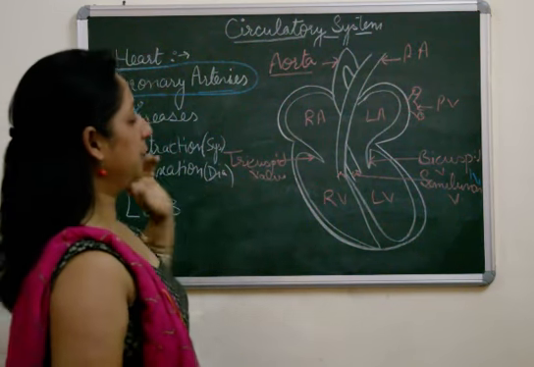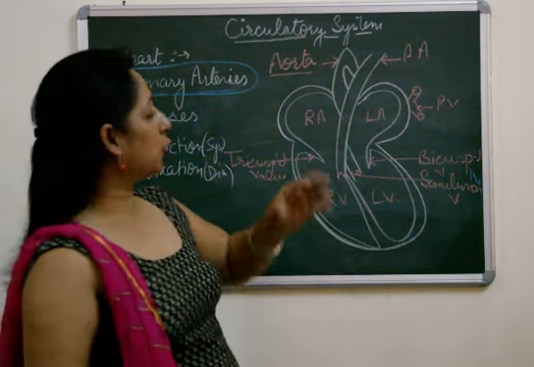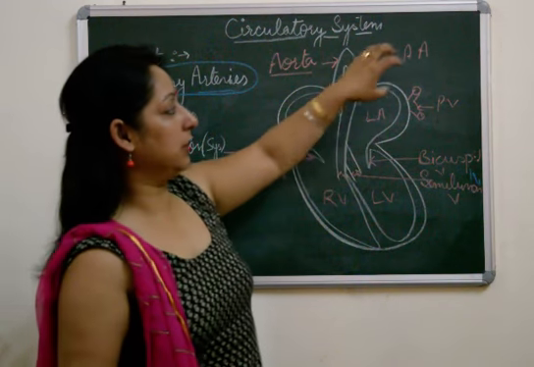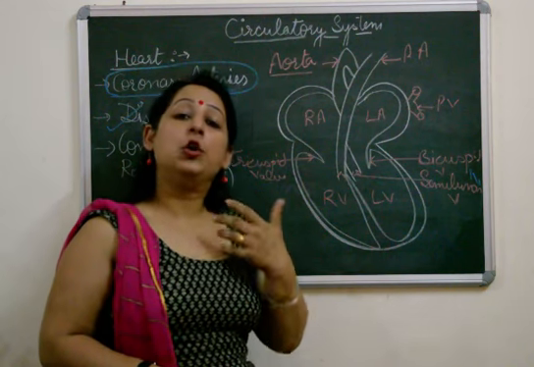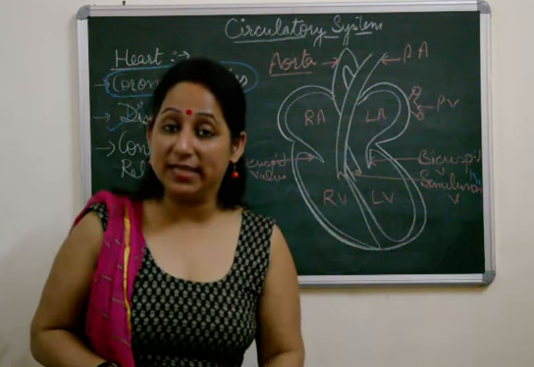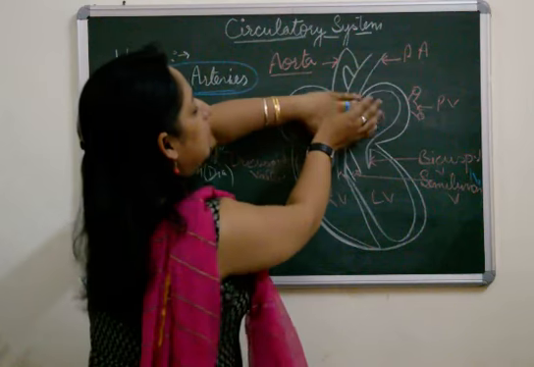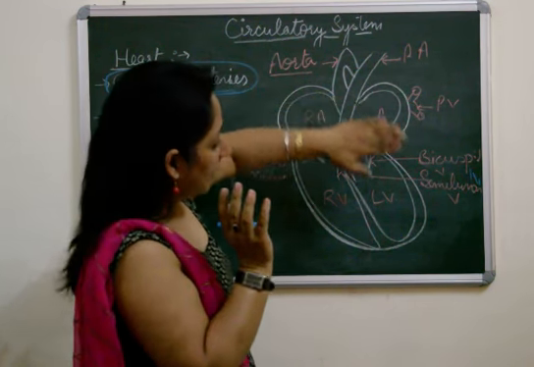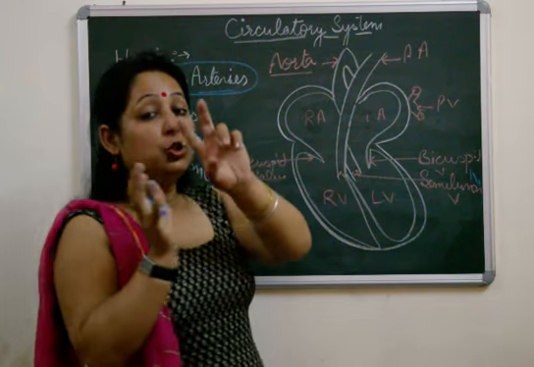Contraction and relaxation. First and foremost, keep in your head what I explained: the blood moves to the right auricle, from the right auricle to the right ventricle, from the right ventricle to the lungs and so on. This was just for explaining, but as we all know the heart is beating 72 times per minute. Make it very clear in your mind that these two auricles will contract together. These two ventricles will also contract together.